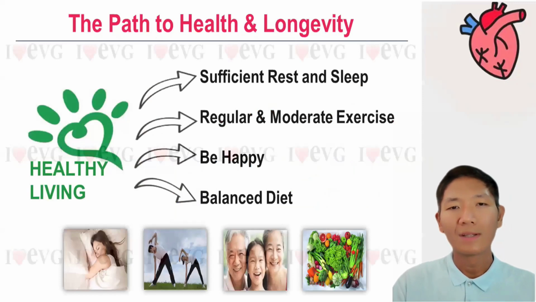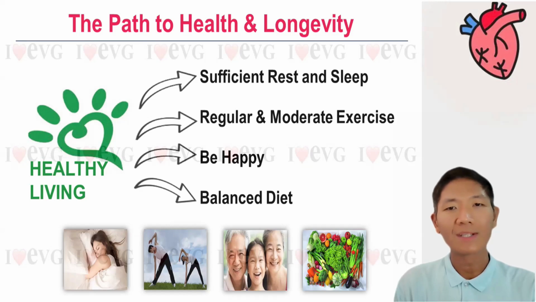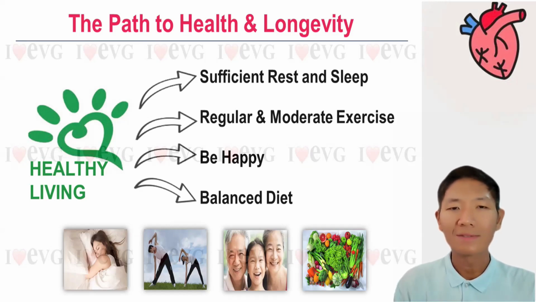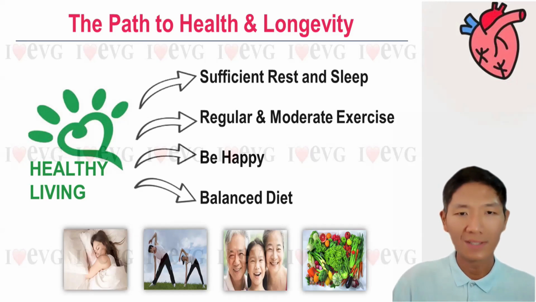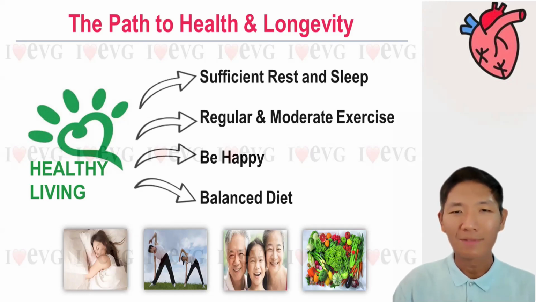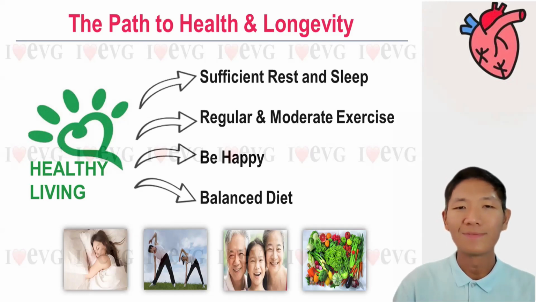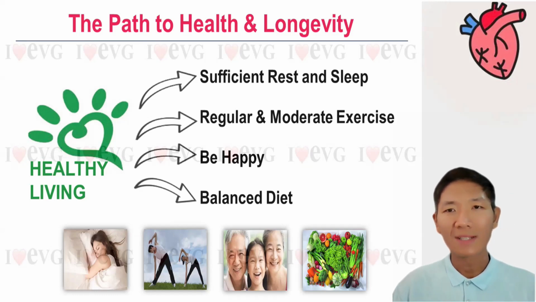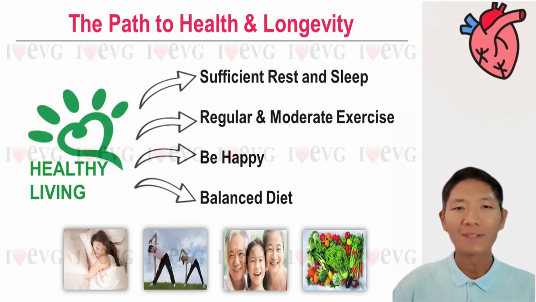So if you want to live a healthy and long life, we must prevent the world #1 killer, which is cardiovascular disease. As long as we can prevent the cardiovascular disease, we can live at least 100 years old. How do we do it? First of all, practice the way to health and longevity, to have a healthy body, and we have to start from an early age. First, we must have sufficient rest and sleep, at least 6 to 8 hours a day.